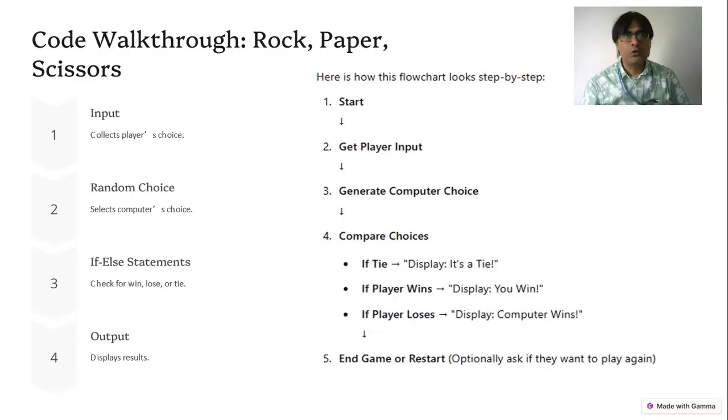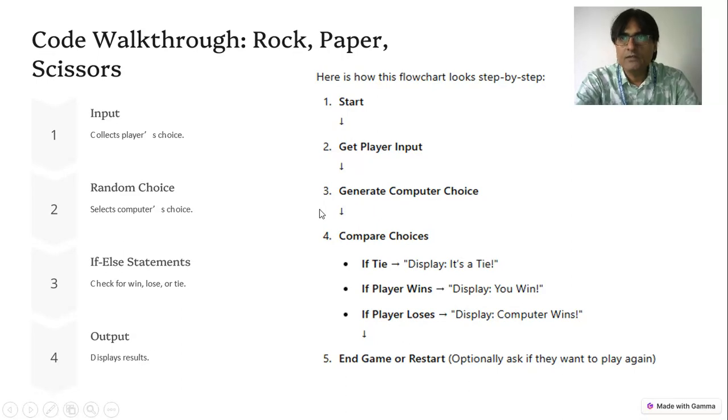So this is a code walkthrough in rock paper scissors. We start the game, we get a player input. Player can input either rock or paper or scissor. The computer will generate its own random choice, and then we can compare the choices. If it's a tie, suppose the computer generates rock and the student is taking rock, so it's a tie. If player wins, display you win. If player loses, display computer wins, and then we can end the game.